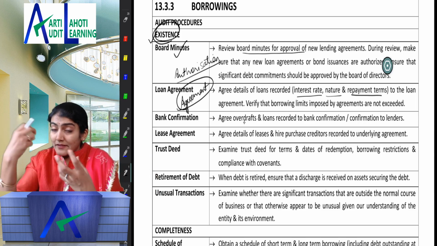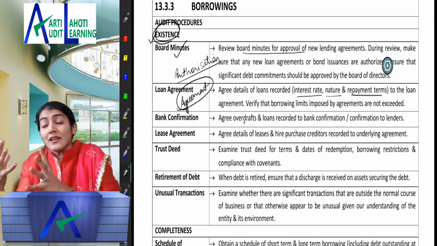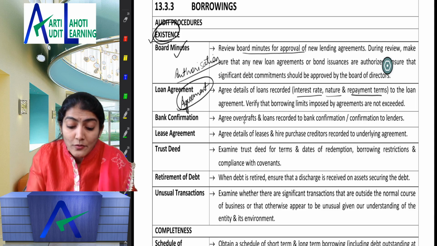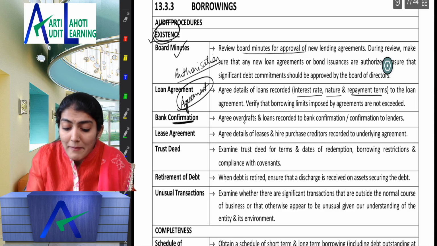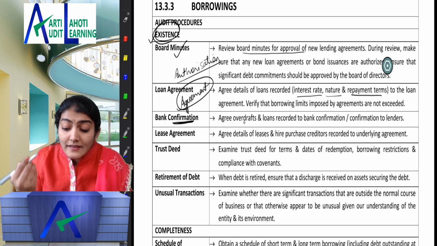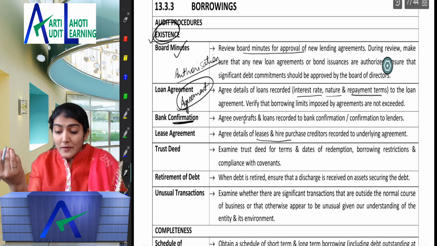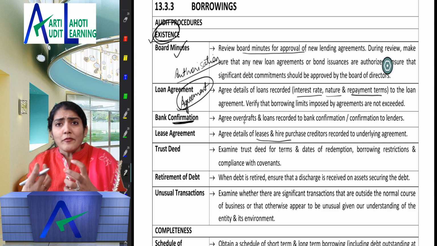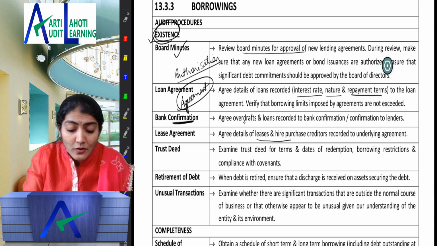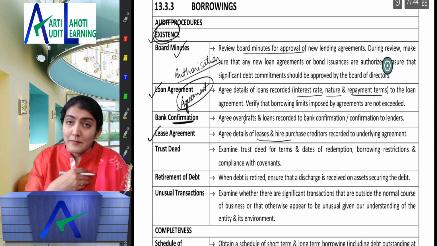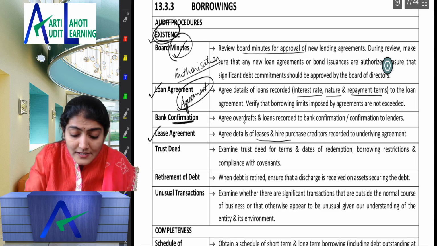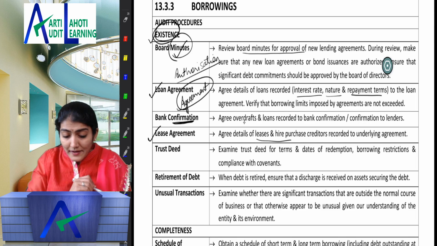Right, then bank has given you the loan. Now at the year end, how much loan is outstanding? You can obtain the confirmation from the bank. Right, so then lease agreement, again, any hire purchase or lease, operating or finance lease to be entered, right? Even that is a type of a financing activity only. So it talks about loan agreement, lease agreement, right? The minutes of the meetings and the confirmations from the bank.